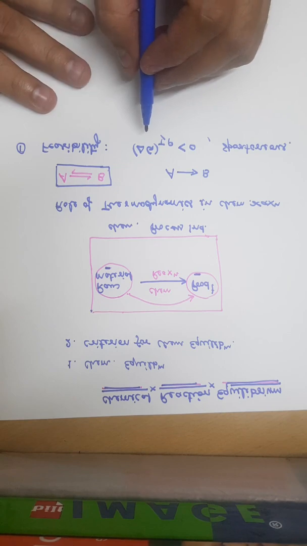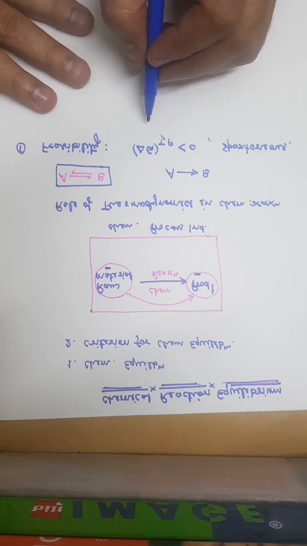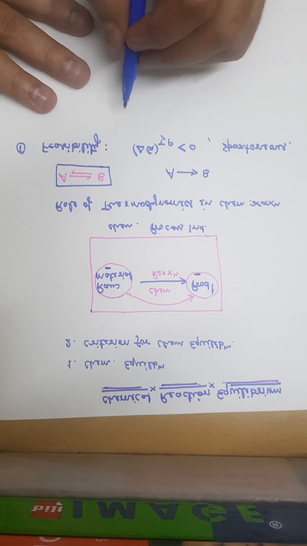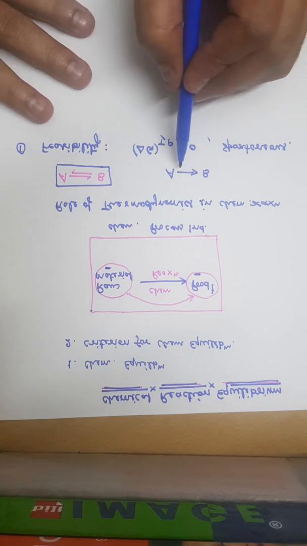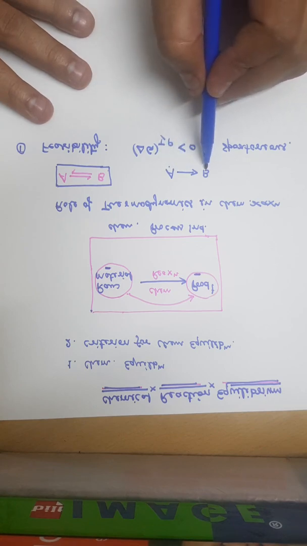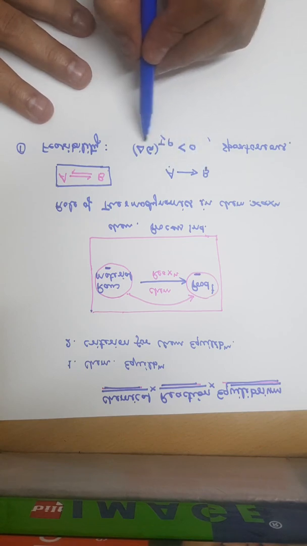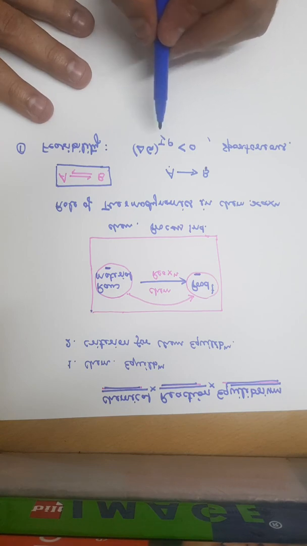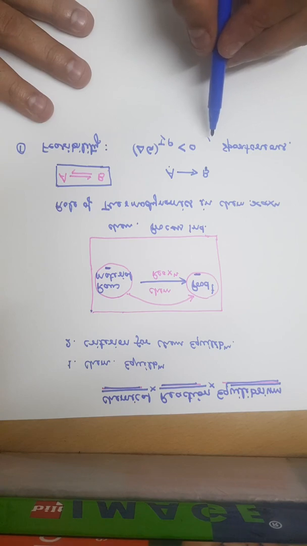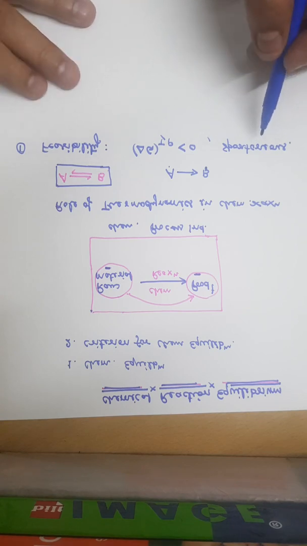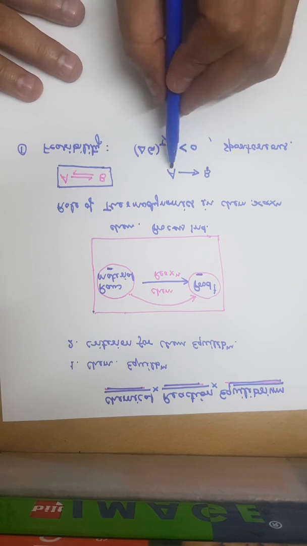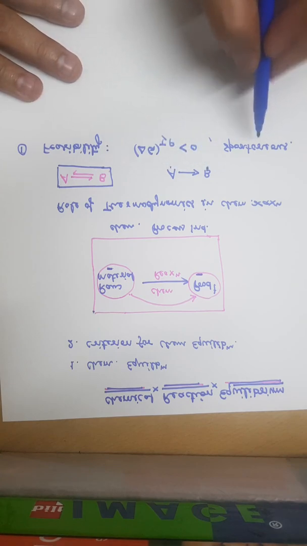So the process proceeds toward lower value of Gibbs free energy. To find out whether the process A to B is feasible or not, I have to calculate the delta G at a particular temperature and pressure. If it turns out to be negative, then we can conclude that the process A to B is spontaneous.